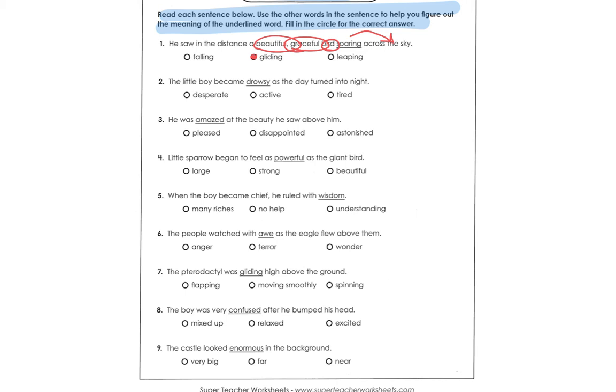Let's take a look at number 2. The little boy became drowsy as the day turned into night. So drowsy has to do something with the little boy. He became drowsy, and it happened when day went into night. So when you become drowsy, if you think about you're going from day to night, I'm going to say that the little boy got very tired. All right, boys and girls, you are going to answer number 3, 4, 5, 6, 7, 8, and 9, and that will finish this particular page for you on context clues. All right, kiddos, give your very best effort on Unit 4, Week 4 Center Work Packet.